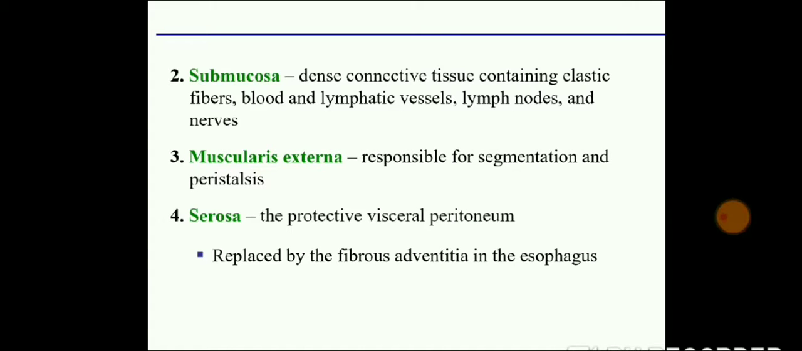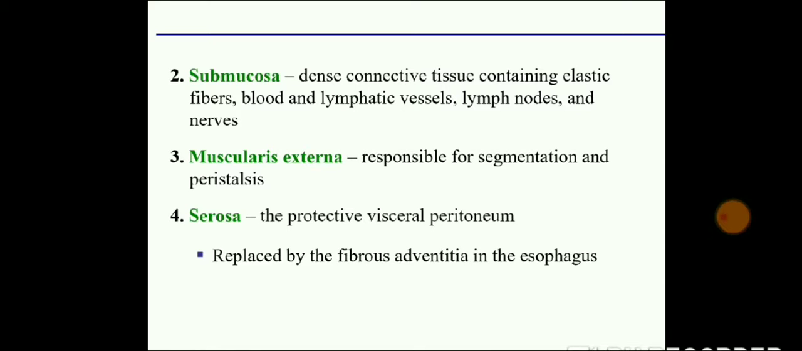Next is submucosa, that is a dense connective tissue containing elastic fiber. Because of that the elasticity is maintained. It consists of lymphatic vessels and lymph nodes as well as nerves. Next is muscularis externa, it is responsible for segmentation and peristalsis. What is peristalsis? That is the movement of the intestine.